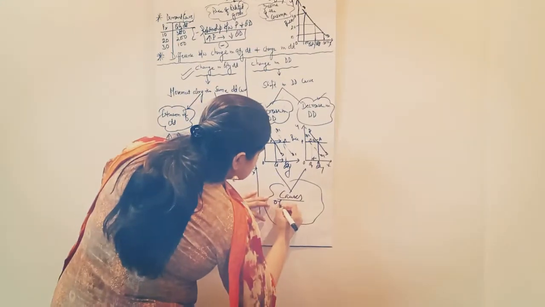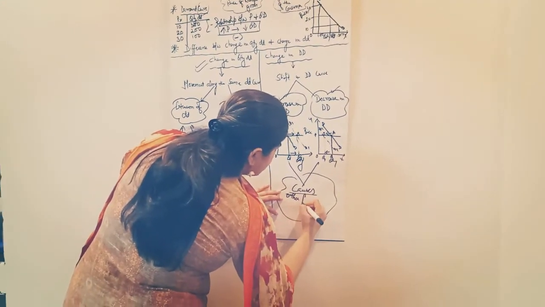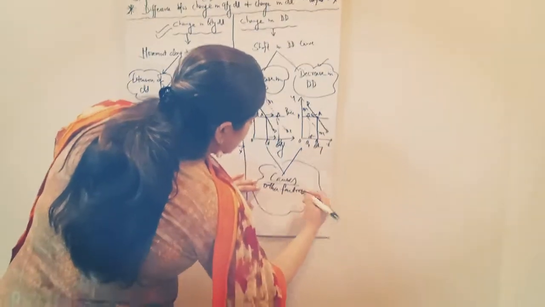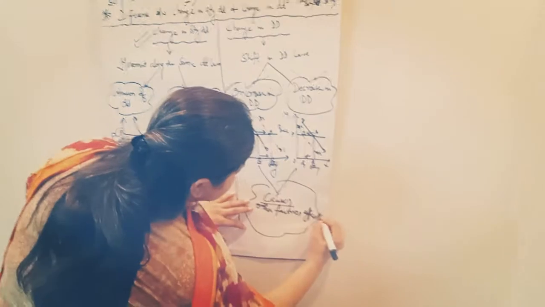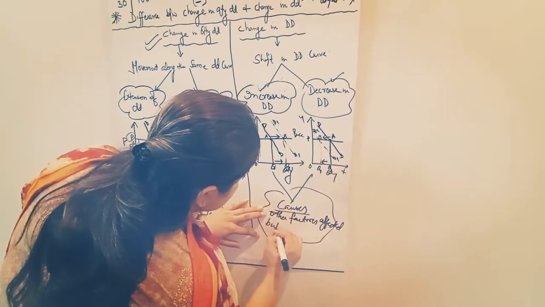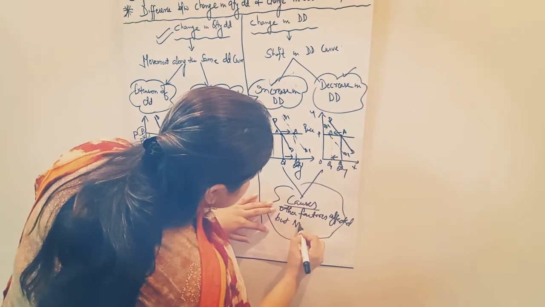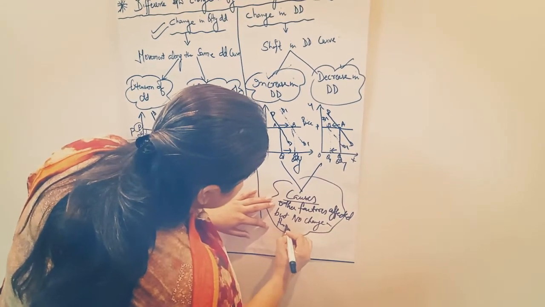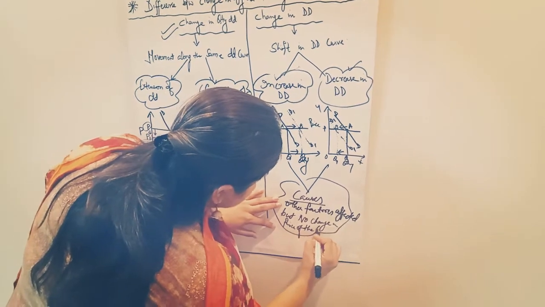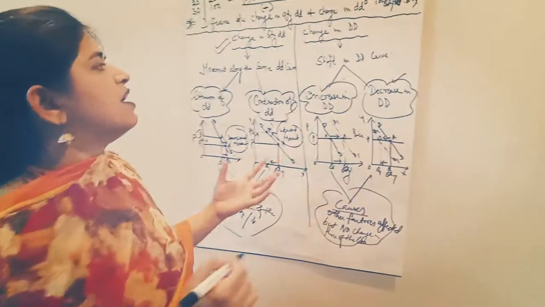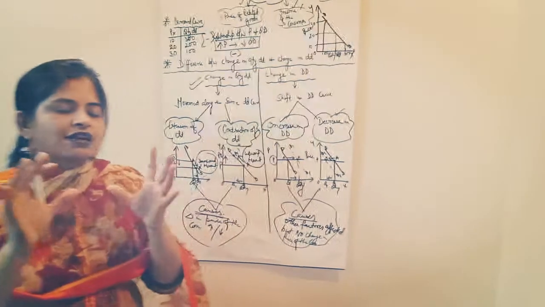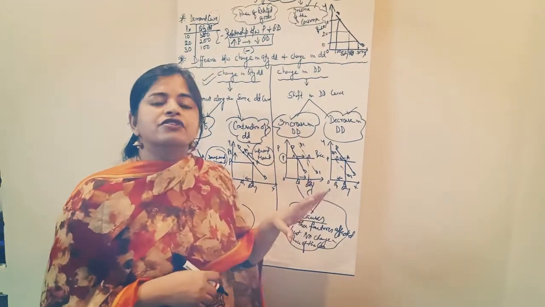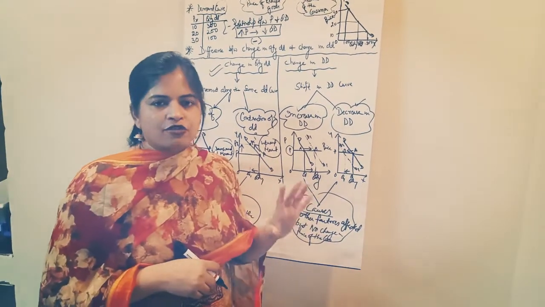Other factors are affected, but there is no change in the price of the commodity. So this means there are different factors which affect demand, different reasons or causes behind change in demand. That is, the other factors which affect the demand except the price of the commodity.